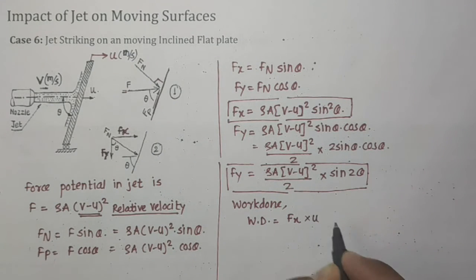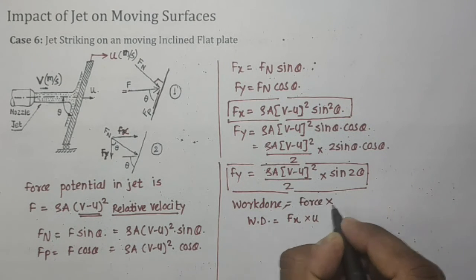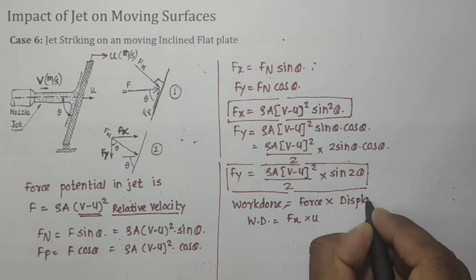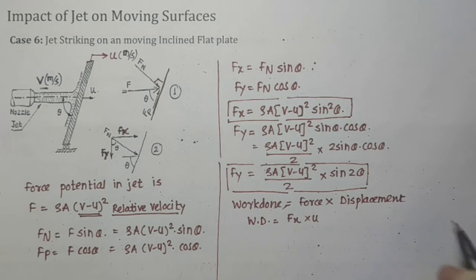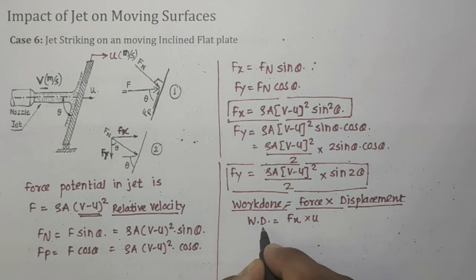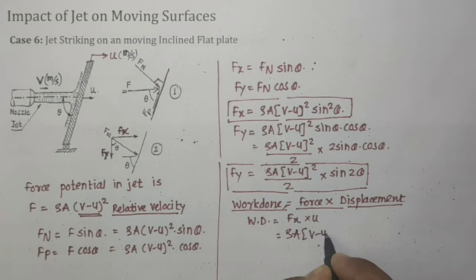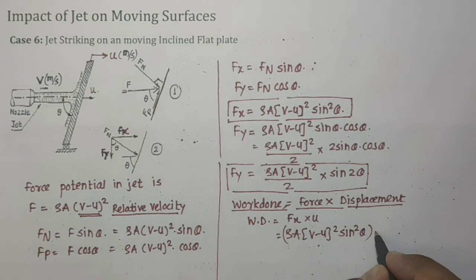So work done is equal to force into displacement. This will be much easier to understand. Work done is equal to Fx into u. So Fx is nothing but rho A (v minus u) squared sin squared theta into u.